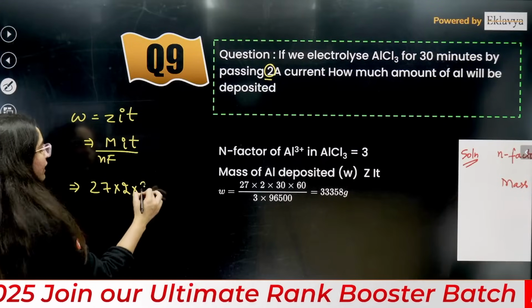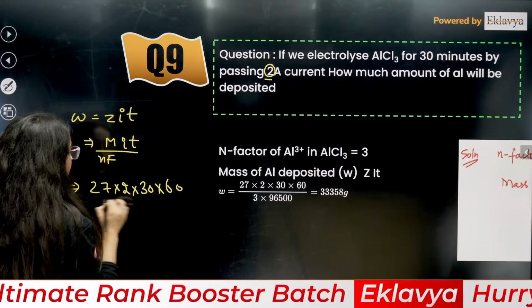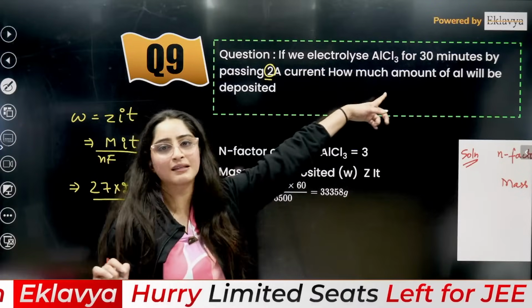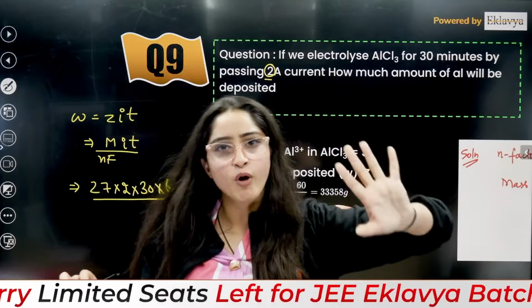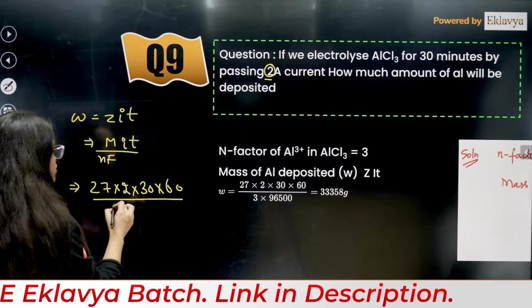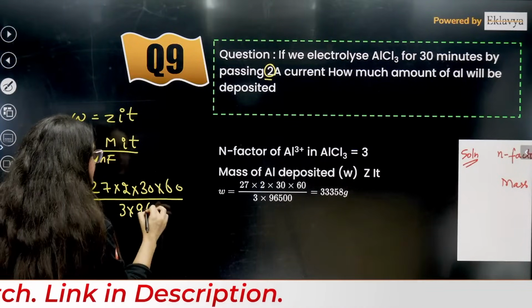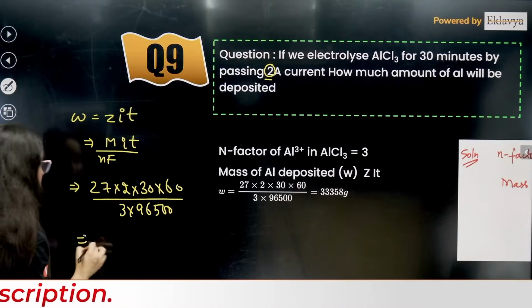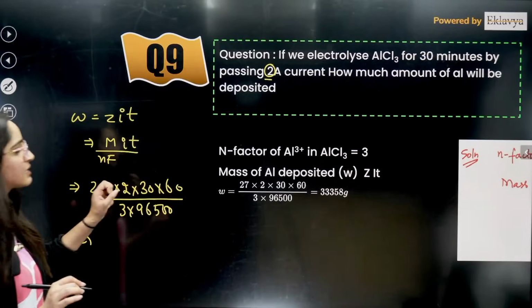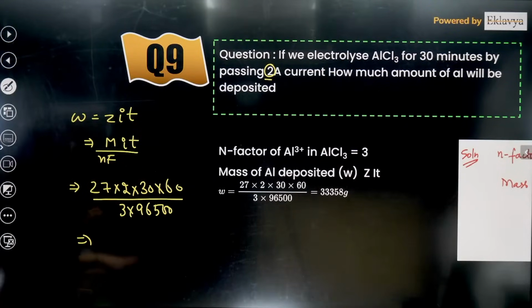So it will be 30 multiplied by 60 divided by N factor. For aluminium, AlCl3, the N factor is 3 positive, right? So that means 3 electrons. N factor is going to be 3. So this is 3 and this is 96500. Just solve this equation, and you will get 33358 grams. That will be the answer that you will get.